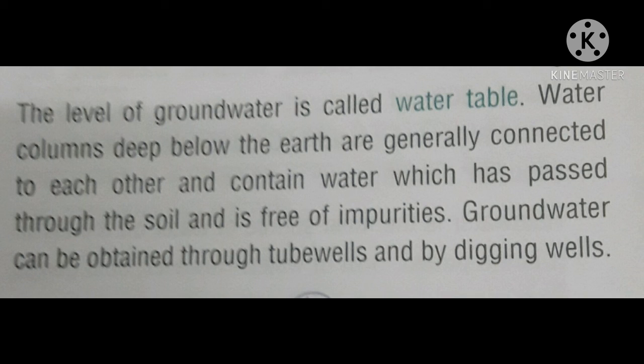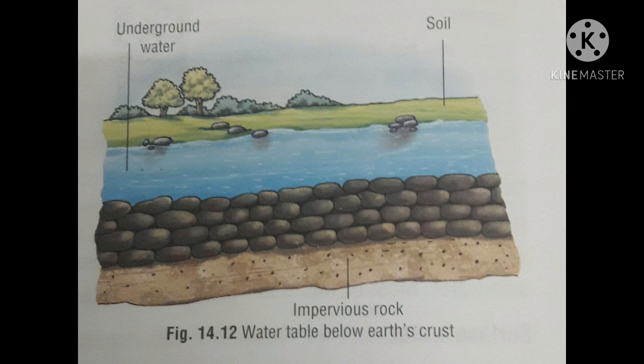Water columns deep below the earth are generally connected to each other and contain water which has passed through the soil and is free of impurities. Groundwater can be obtained through tube wells and by digging wells. Children, you are seeing a picture of the water table below the earth's crust.